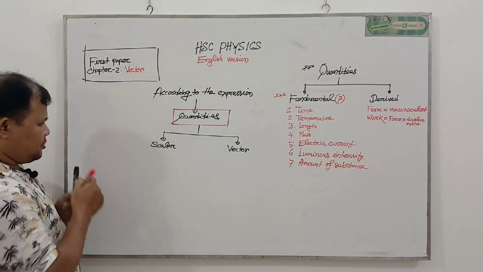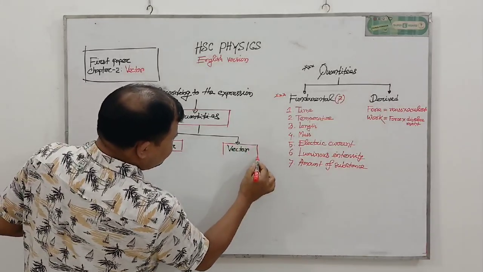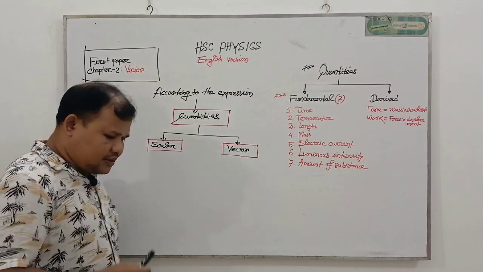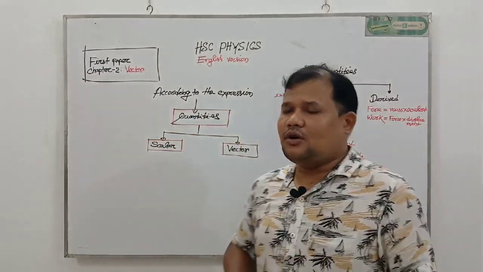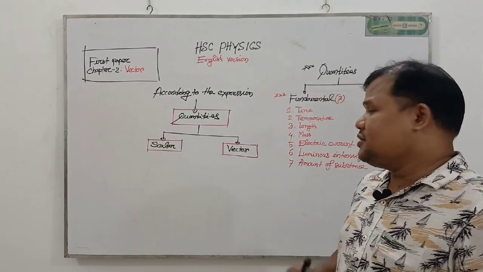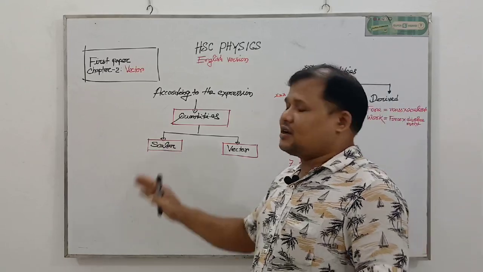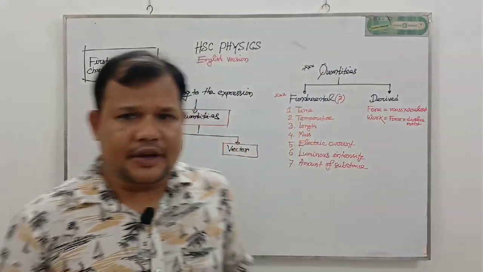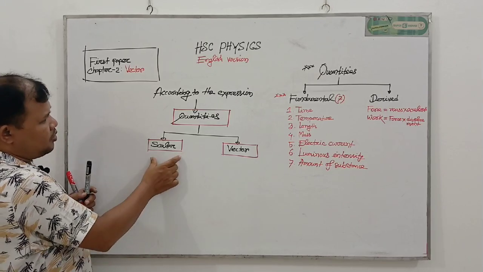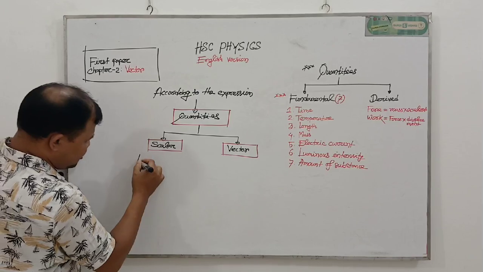Now my question to you, which quantities will be scalar and which will be vector? The quantities for which, to describe or express them, we need only magnitude and there is no need for direction are called scalar quantities.